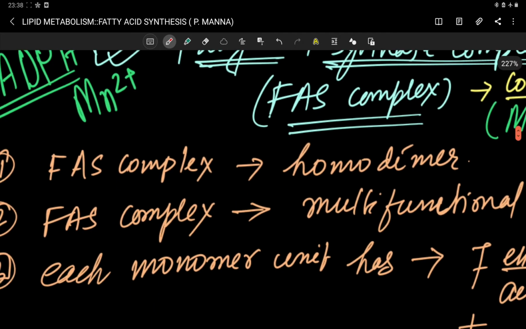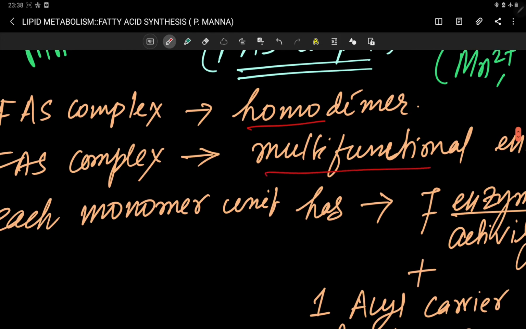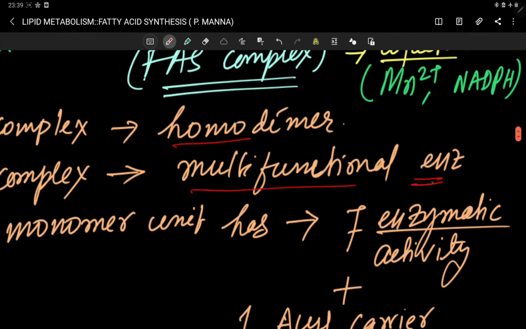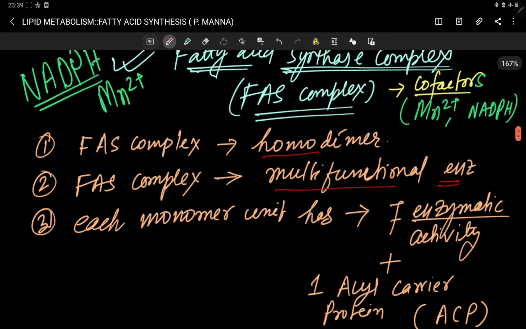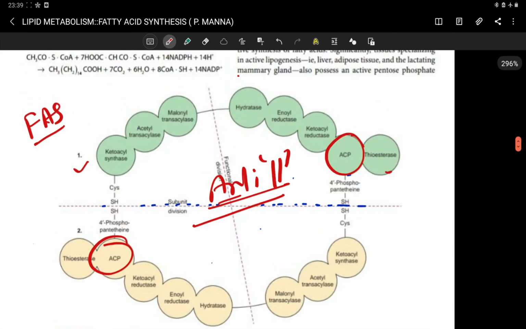So fatty acid synthase complex is a homodimer. Why is it a homodimer? Because two same monomers are joining and forming this dimer. Fatty acid synthase complex is a multifunctional enzyme complex. Each and every subunit, as I already told, has 7 enzymatic activities.